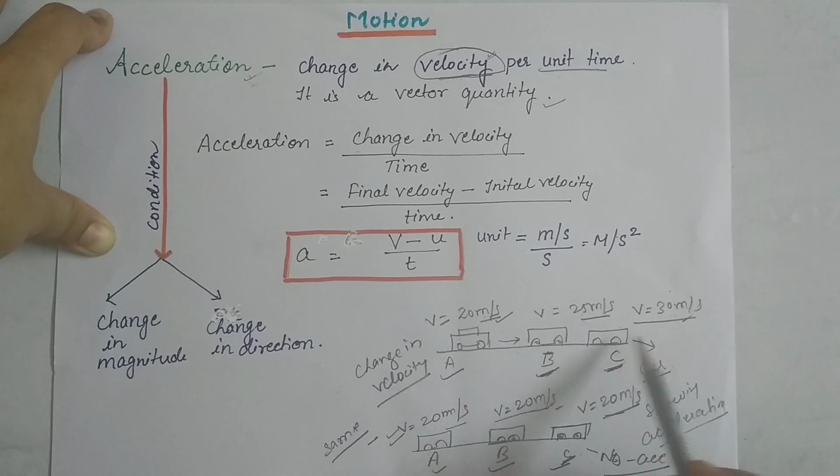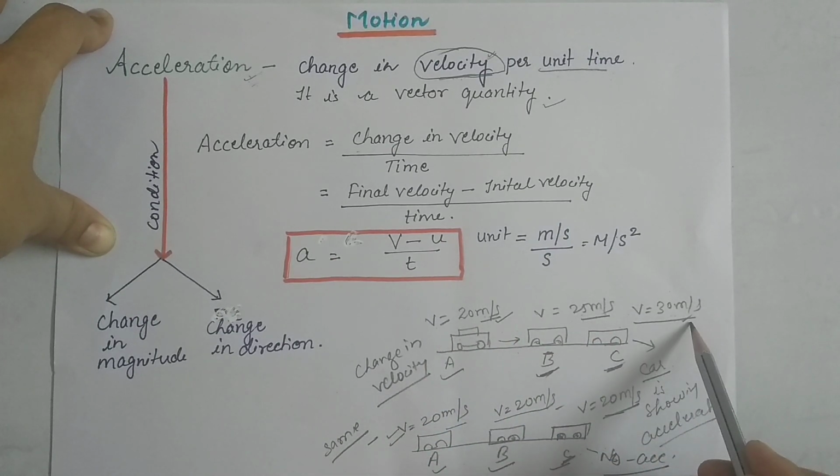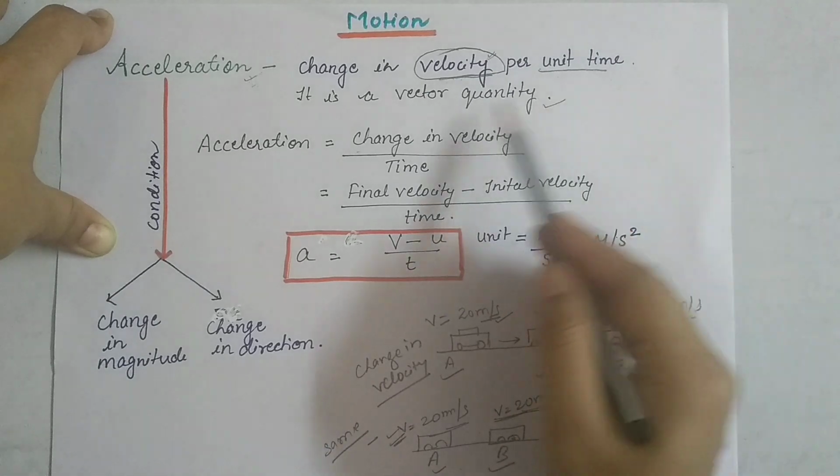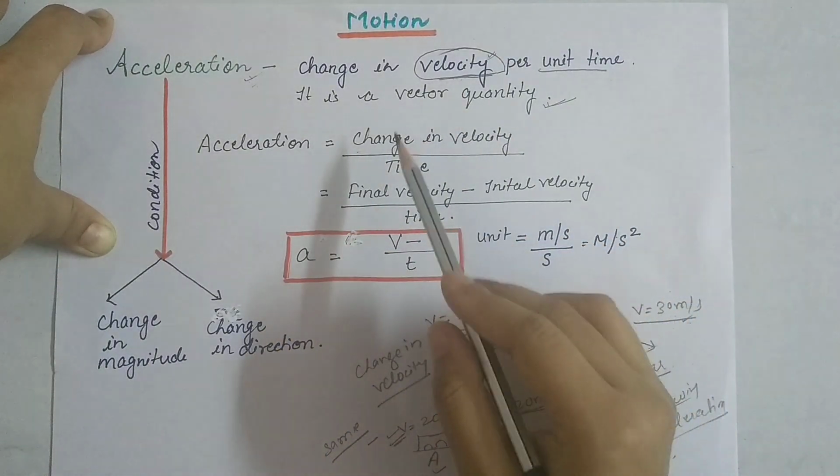As we measure at different times, we find a change in the velocity, so we can say that the car is showing acceleration. But in the second condition there is no change in the velocity, so the car is showing no acceleration, because the velocity remains the same. This is the actual meaning of acceleration, and acceleration is a vector quantity.